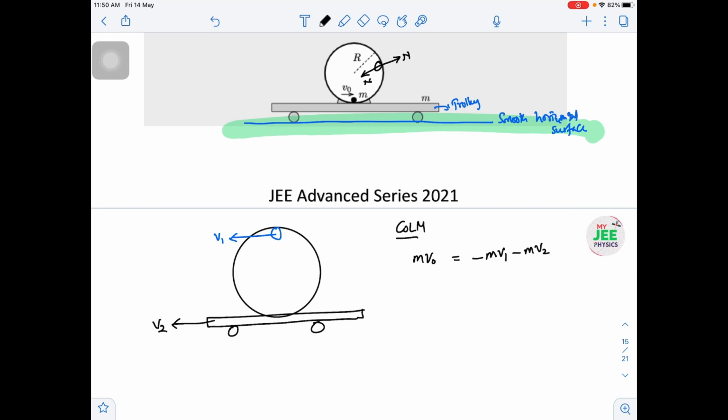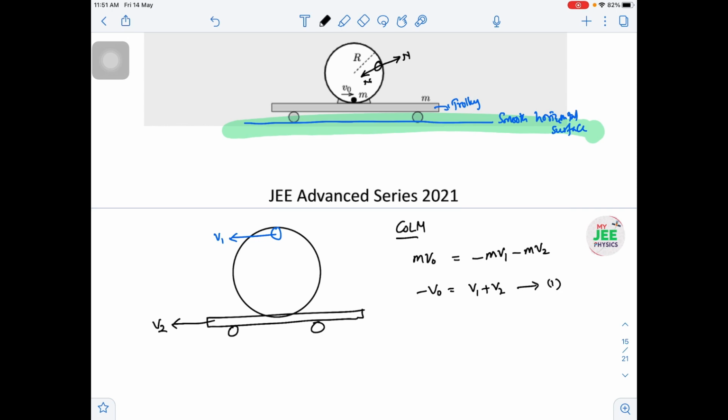So according to our direction we have to follow the sign convention. If you miss the sign convention, definitely that thing will go wrong. So if I cancel them, because both have the same mass, I can write minus v naught is equal to v1 plus v2. This is the one equation by conservation of linear momentum.